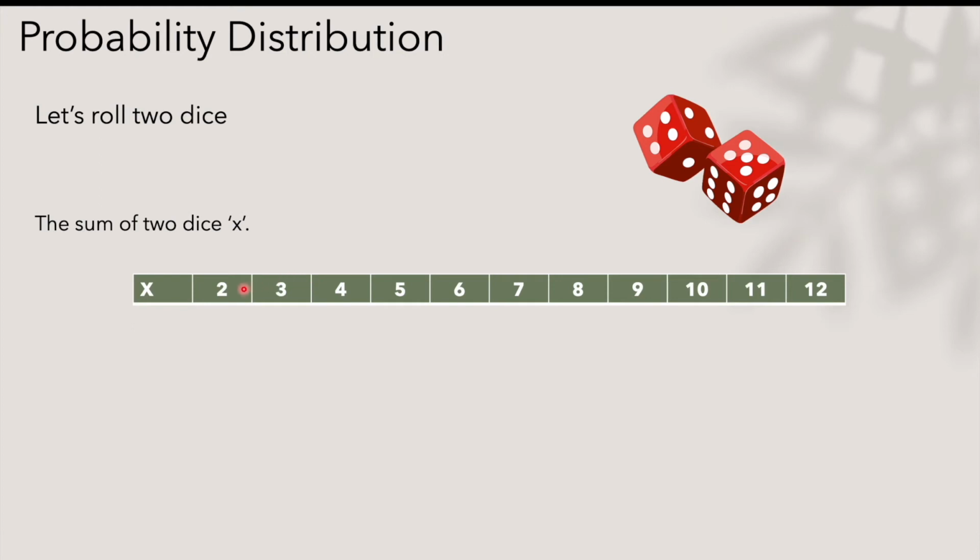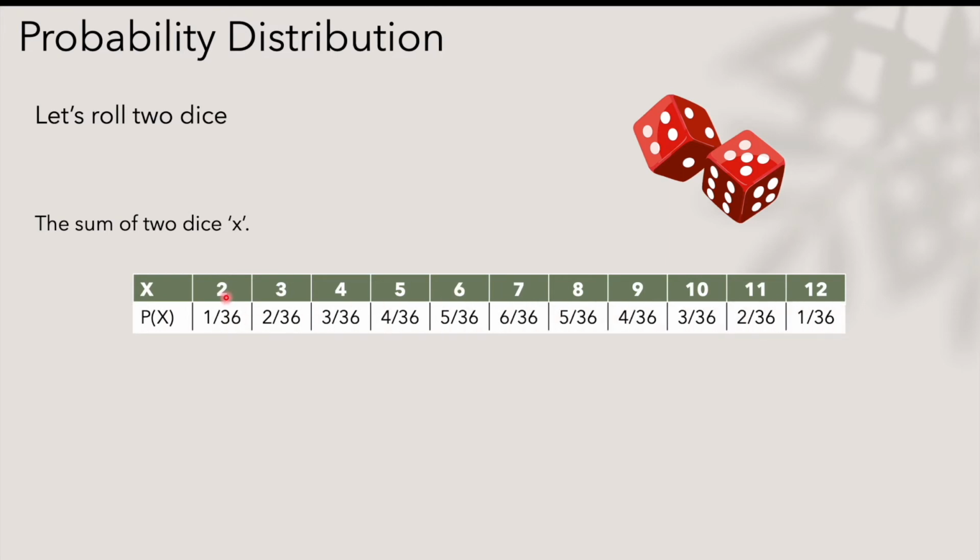But here, in contrast to the previous one where we rolled one dice, when we roll two dice there are different probabilities associated with each of these outcomes. And what are those? These are this one. So the outcome 2 has 1 out of 36 chances, or 1 over 36 probability.